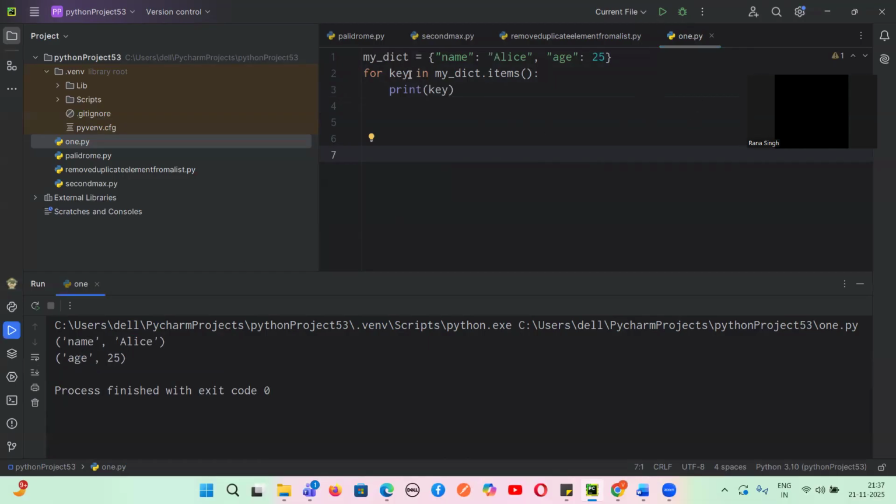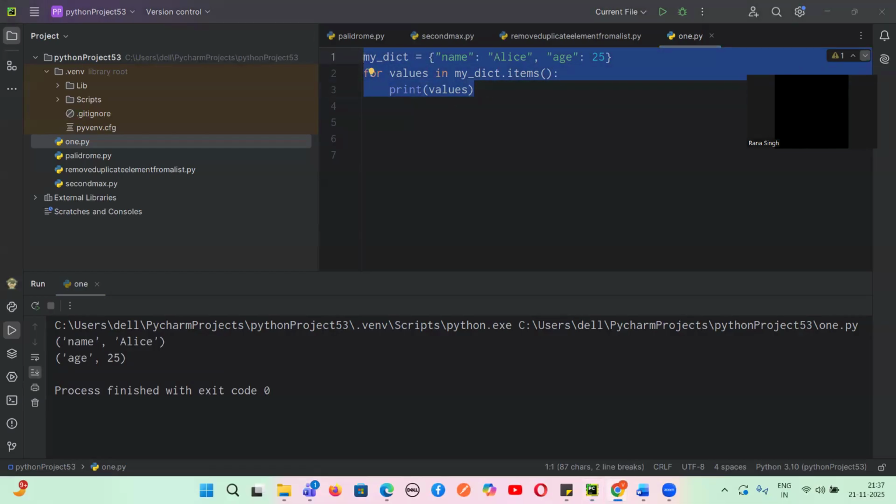And if I want to print only the values, I can write here values. So this is printing keys or values, and it's using the for loop. Okay. Any doubt, guys, here?